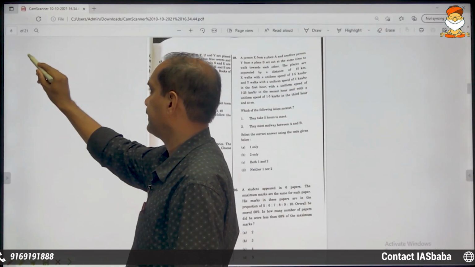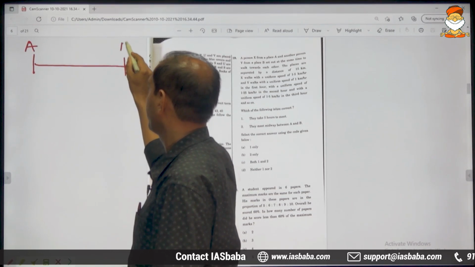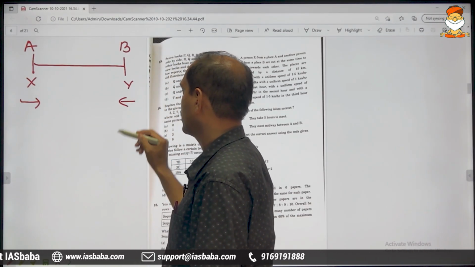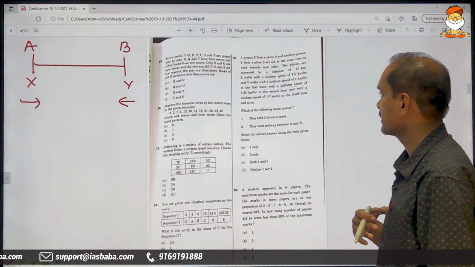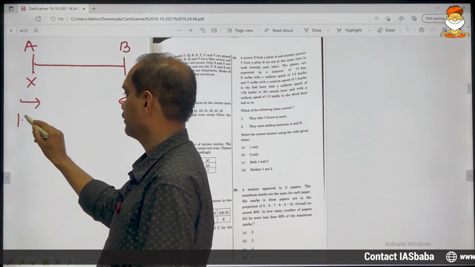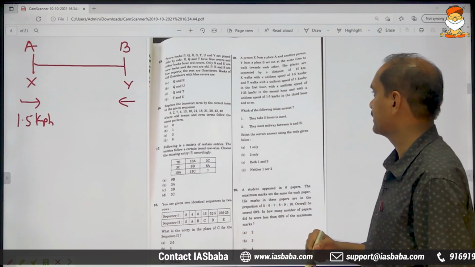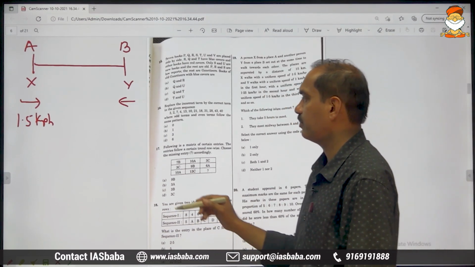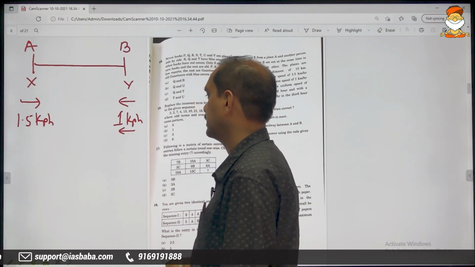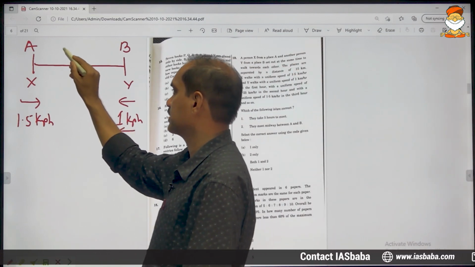This is place A. This is place B. X is walking from this side and Y is walking from this end. The speed of X is 1.5 kilometer per hour, and the speed of Y is 1 kilometer per hour, in this direction. And the distance between them, they are exactly 15 kilometers apart.